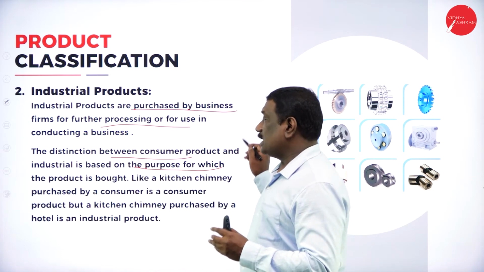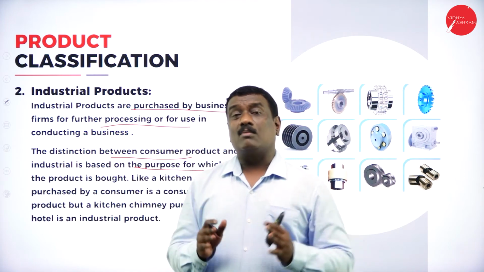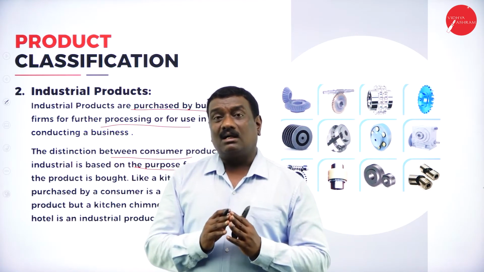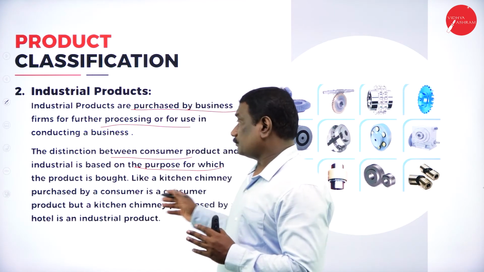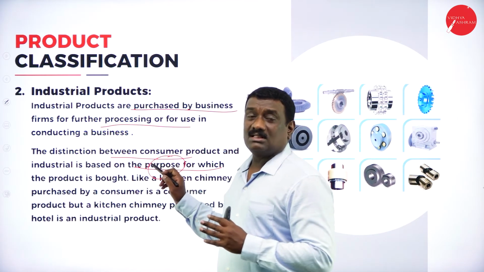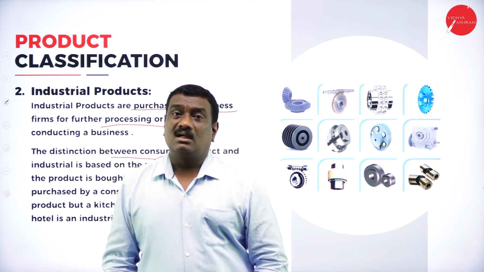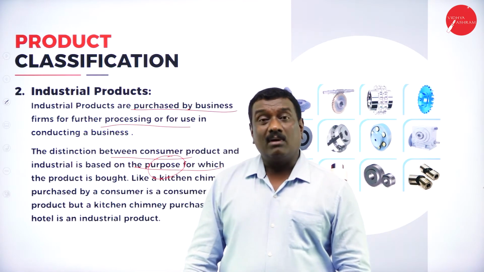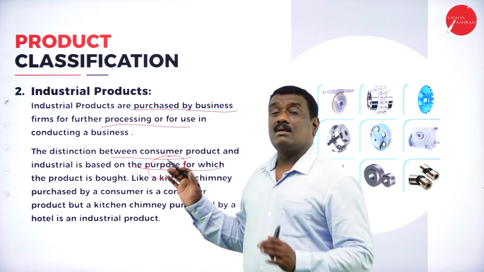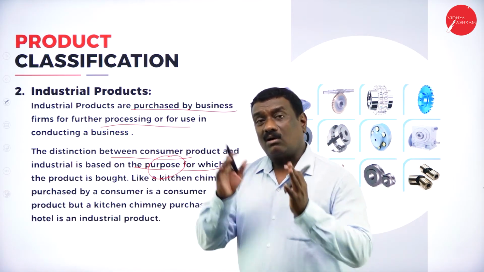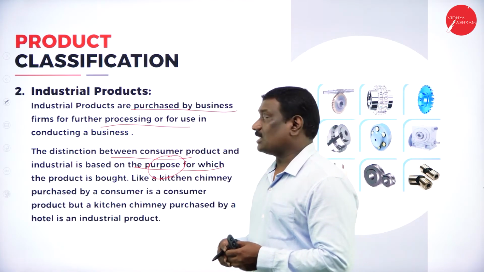This is totally based upon the purpose of the product. The difference between them is what the main purpose of it is. The main purpose of consumer goods is to satisfy the needs and wants of consumers. Whereas for industrial goods, the purpose is to utilize them in business units for further processing or further manufacturing.